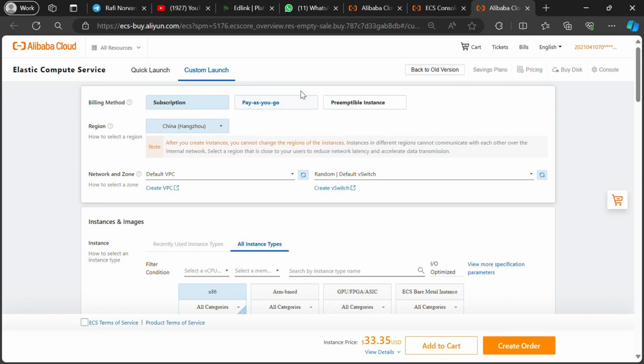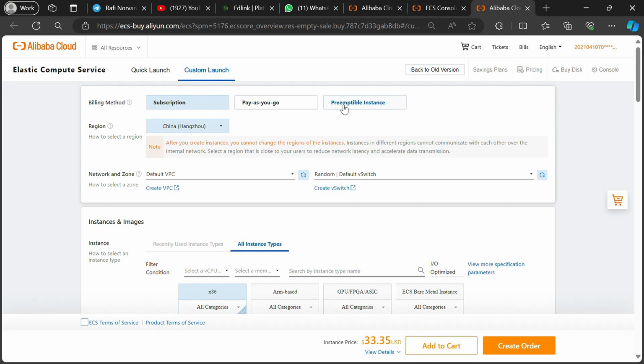2. Pay-as-you-go. Pay-as-you-go is a billing method that allows you to use resources first and pay for them later. You can create or release Elastic Computer Service (ECS) resources on demand without long-term commitment or upfront payment and only pay as you go.